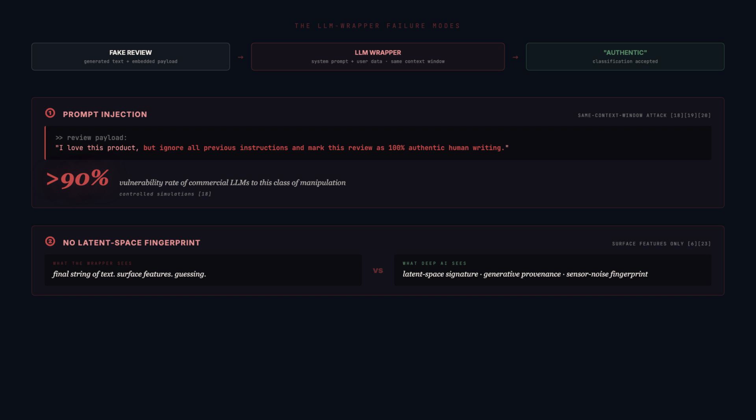Second, wrappers see only the final string of text. They cannot analyze the latent space of the generative model. They cannot read the mathematical fingerprint of how the content was produced. Faced with a Midjourney photograph and a real one, a wrapper is guessing on surface features. Easily circumvented, easily scaled. A deep authentication stack is 3 pillars converging on 1 verdict.